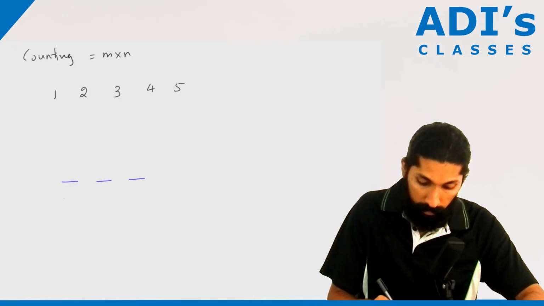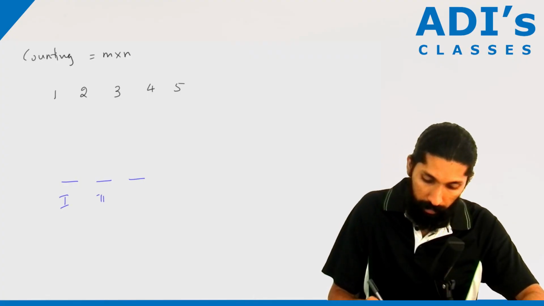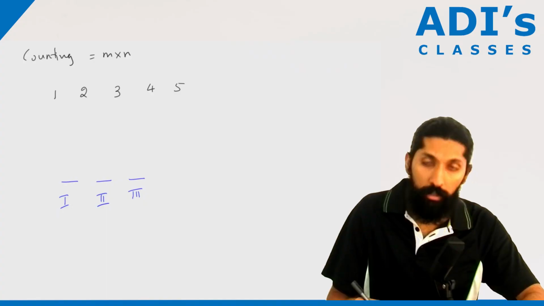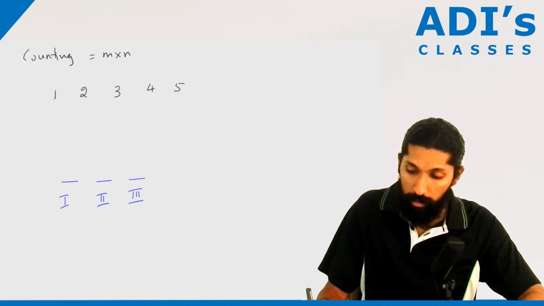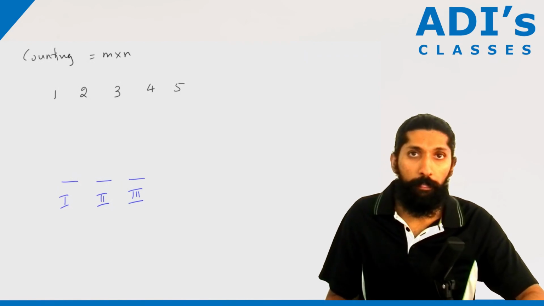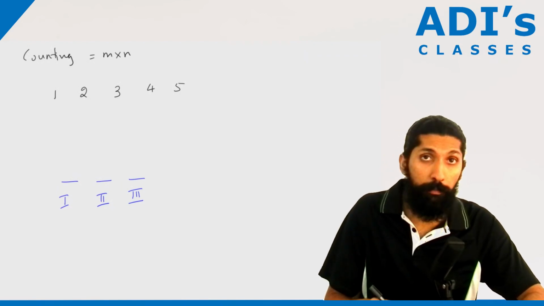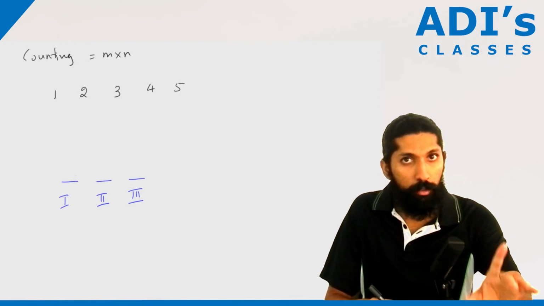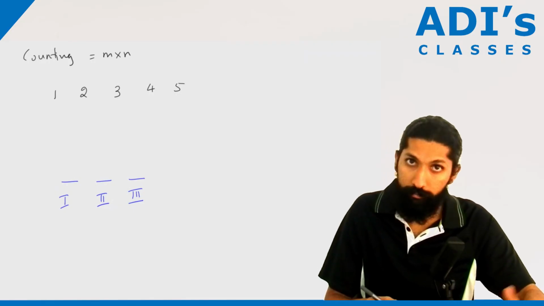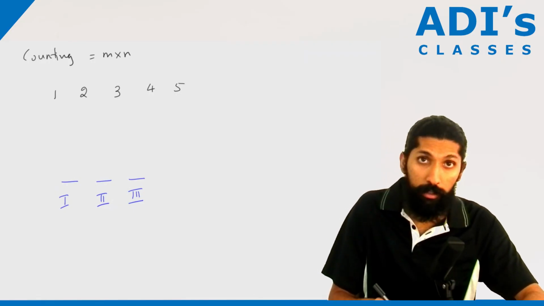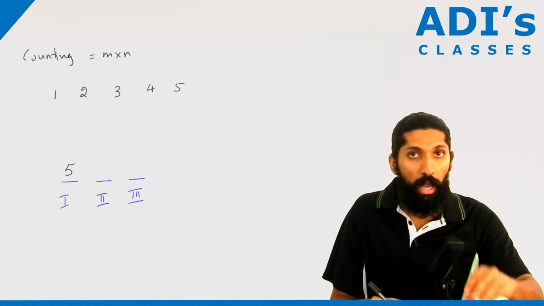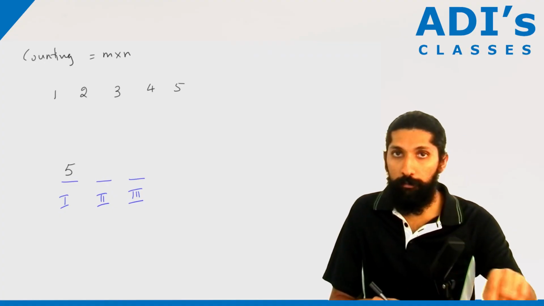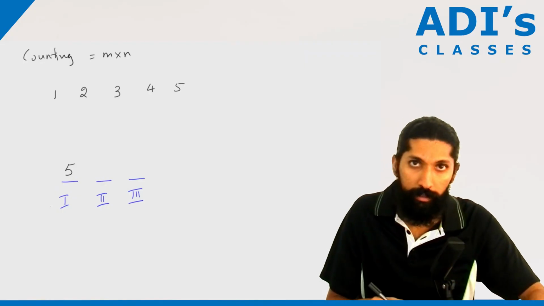This is the first place, second place, and this is the third place. There are only three places, and there are five people. So let's do the math here. Now for the first place, all five of them are going to compete, correct? Make sense? So for the first place, all five are competing, and of the five, one of them is going to come first, correct?